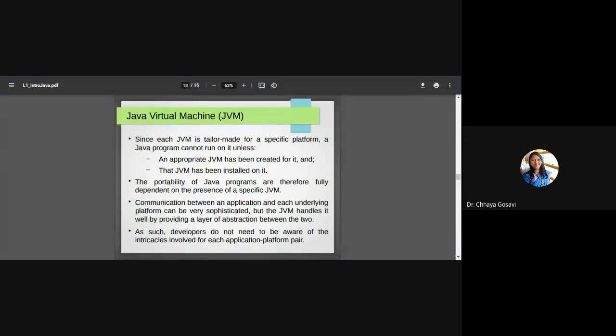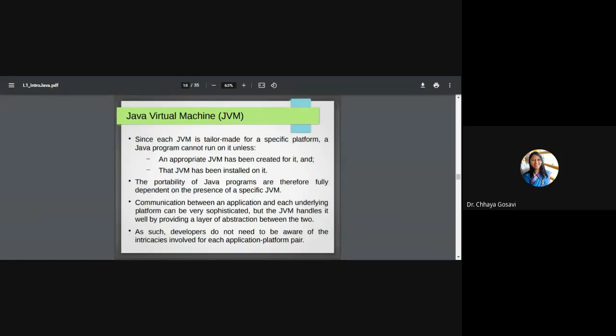As a programmer, I'm not needed to know different architectures. Like for 8086 or 386 programming, I should know the architecture of the 386 or 8086 processor, what the instruction set is, and how many registers there are. Then only should I be able to write the code.